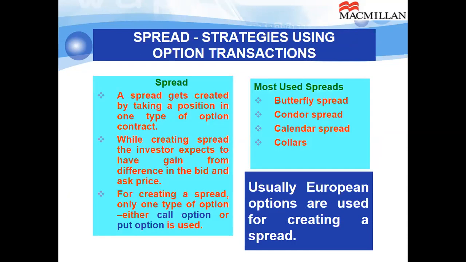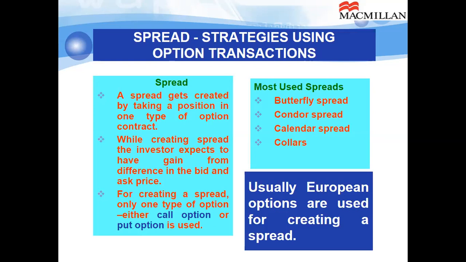The next thing, let me discuss what is a spread. Strategies using option transactions: spread. A spread gets created by taking a position in one type of option. While creating the spread, the investor expects to have gain from the difference in the bid and ask price. Here, by one type of option, I mean either both are call options or both are put options.